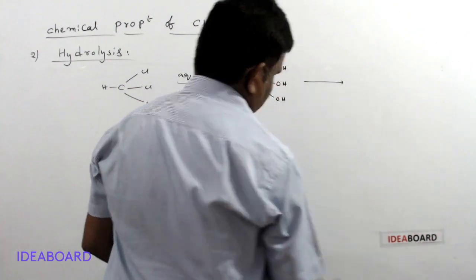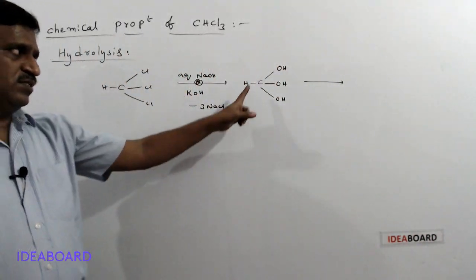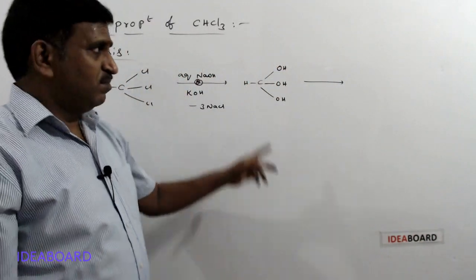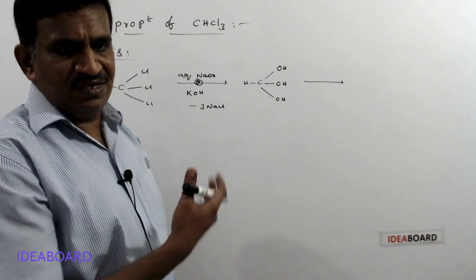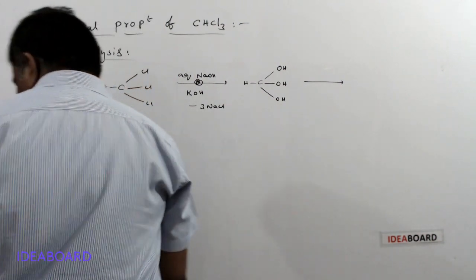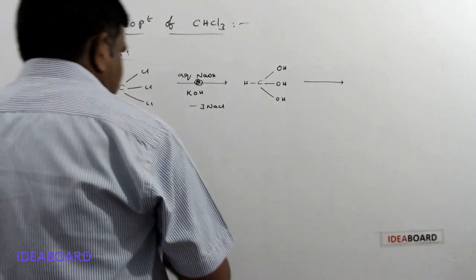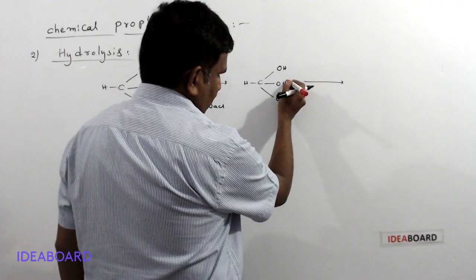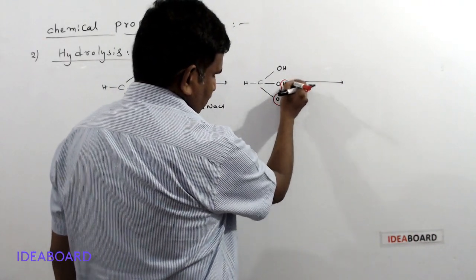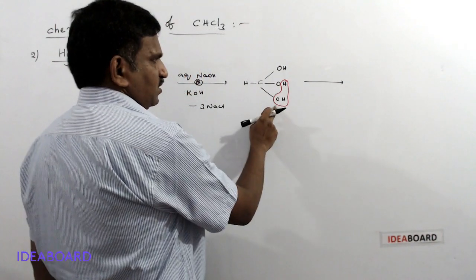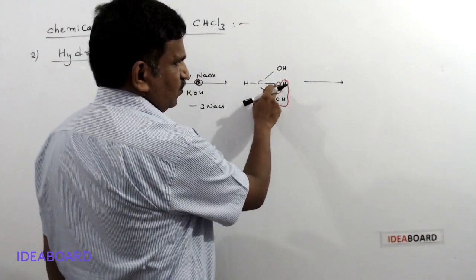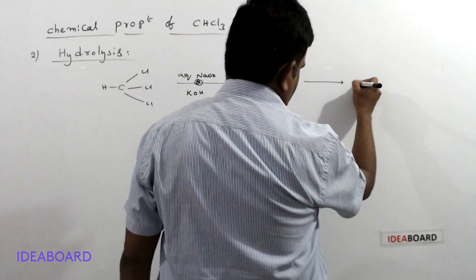But we know that if 2 OH groups are present on a carbon, it is unstable, and here 3 OH groups are present, so it is highly unstable and it loses a water molecule. If you remove the water molecule, what is remaining? HCOOH.